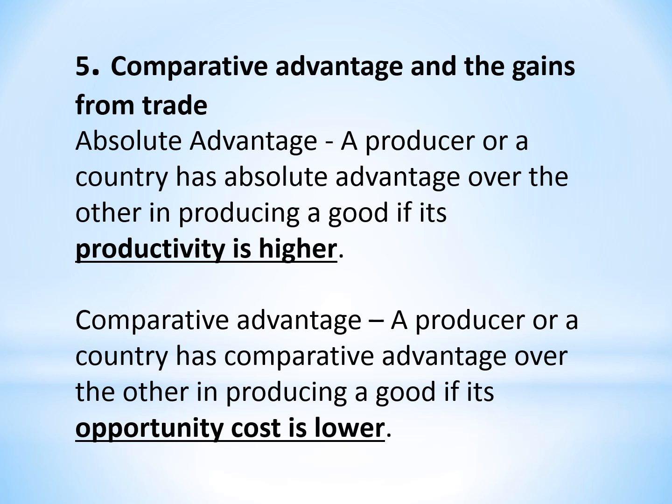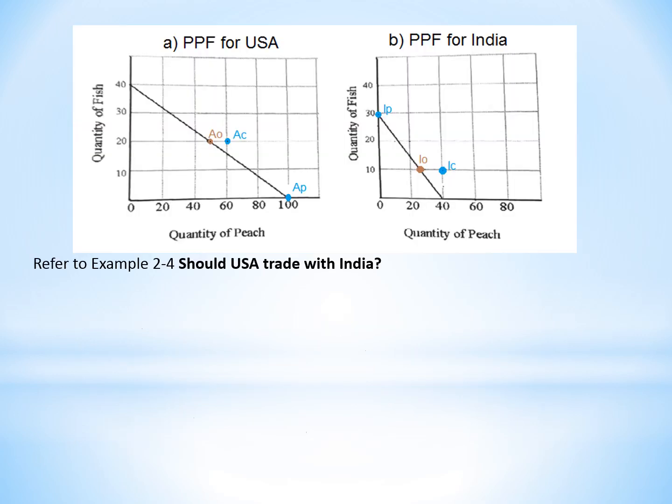So 50 dumplings is the opportunity cost. And we are going to take a look at this comparative advantage in the coming slides.